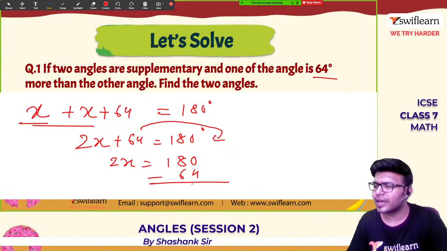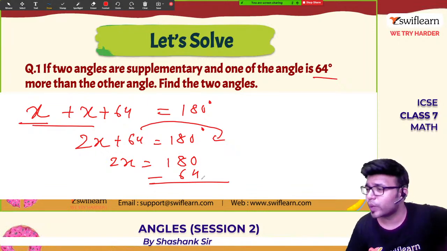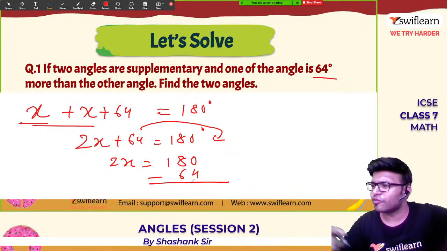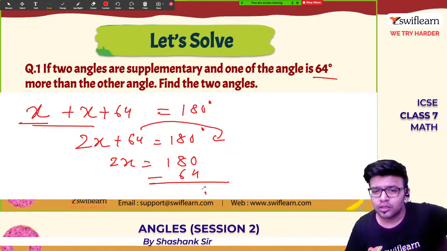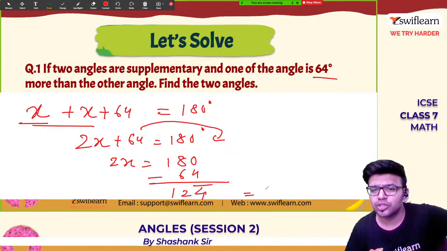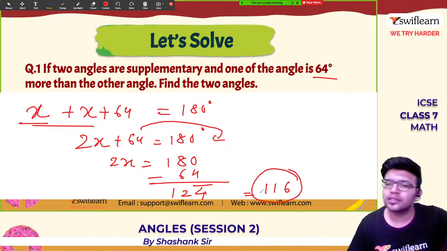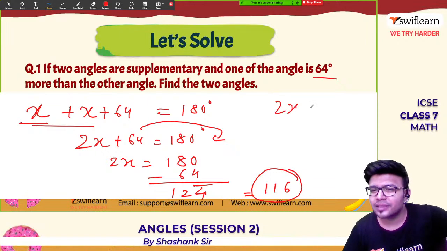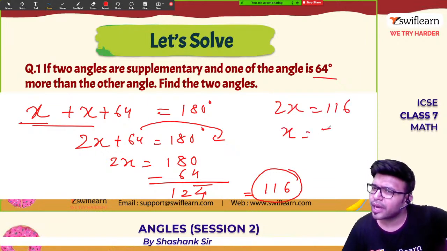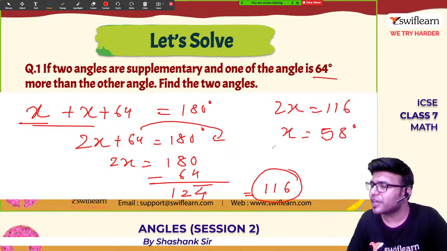Okay, you guys can do it in the normal method. Shashank sir is a specialist in Vedic maths. I'll use Vedic maths. I don't know whether Aryan, you have learned this method. 0 minus 4 is negative 4, and this is 2, this is 1, so this is equal to 116. So 2x is 116. x is 116 by 2, which is 58 degrees. The smaller angle is 58 degrees.